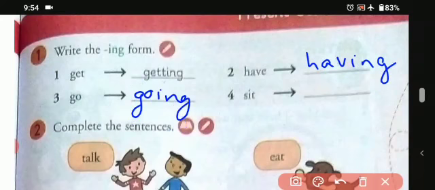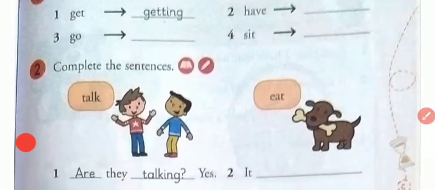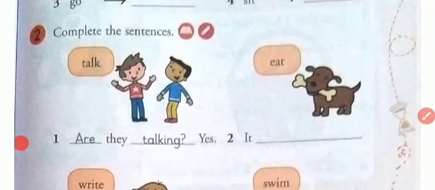When we use go, that means going, we have just added ing with it. Then the fourth one is sit. So we'll write sitting. We have used one extra t, that becomes double t ing, sitting. Okay, then we'll do another one.